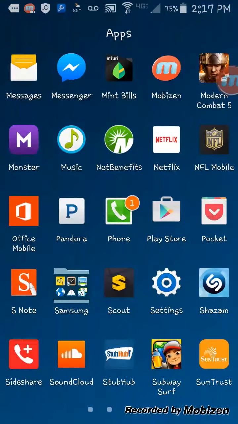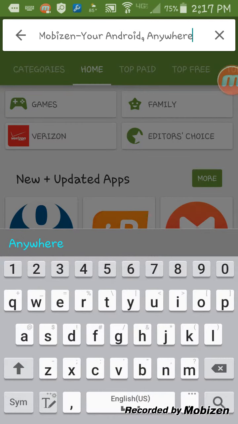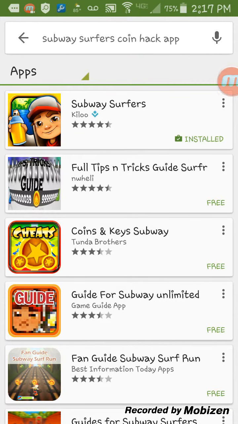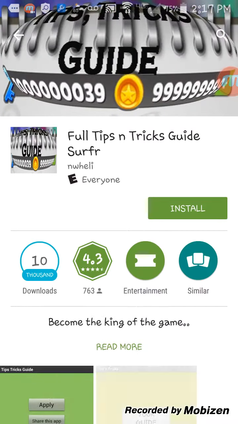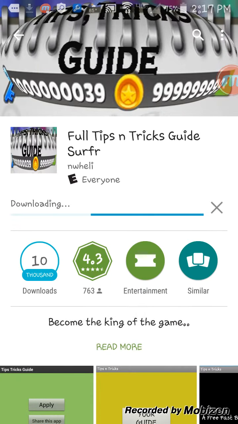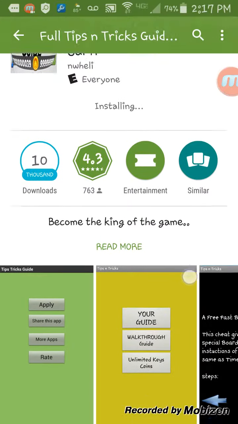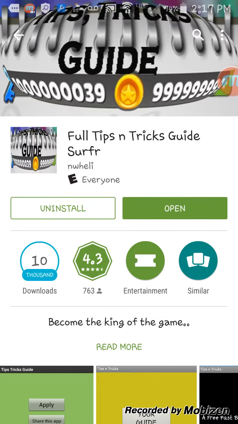So what you want to do is go here on the App Store and search Subway Surfers Coin Hack app. And you're going to want to get this one, Full tips and tricks guide. So you want to install it. Okay, installed. Open it.